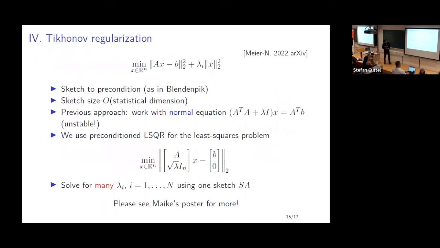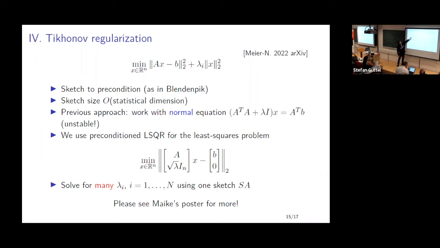Right. So two more topics. Tikhonov regularization. This is joint work with Mikey, who's there, so she can talk about this, but I will because I'm standing. I think most of you have seen this problem. You're either solving a least squares problem, or it could be underdetermined actually. So A can be either very tall and skinny, or very fat. I mean, it could be square, but then there's much less opportunity to sketch, I suppose.